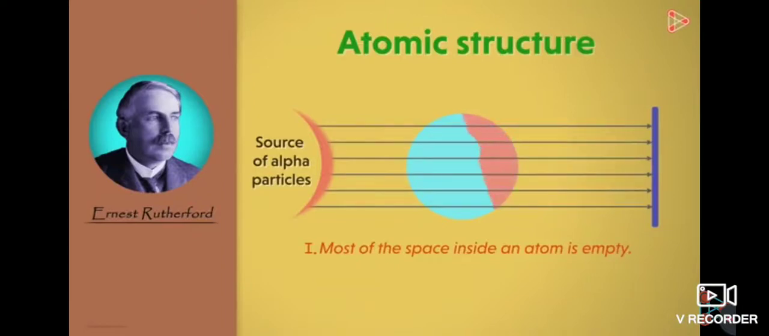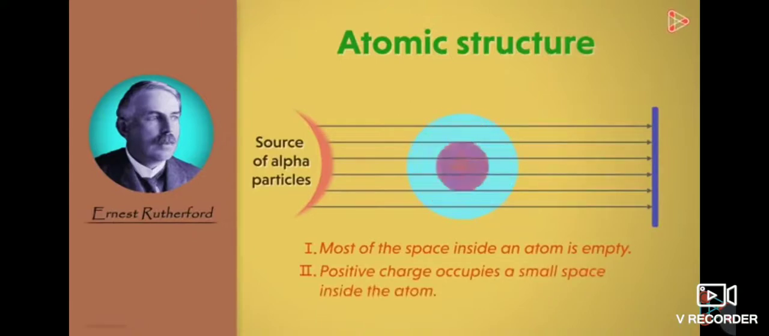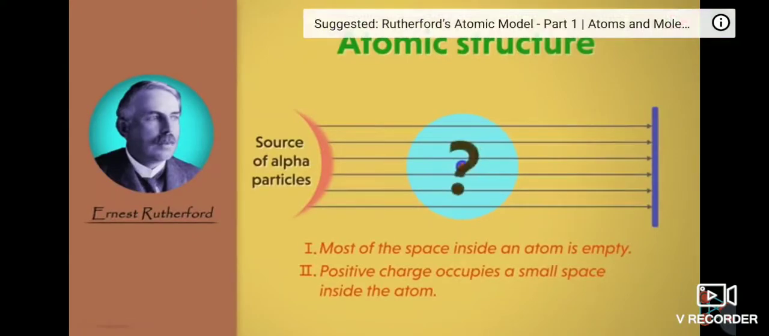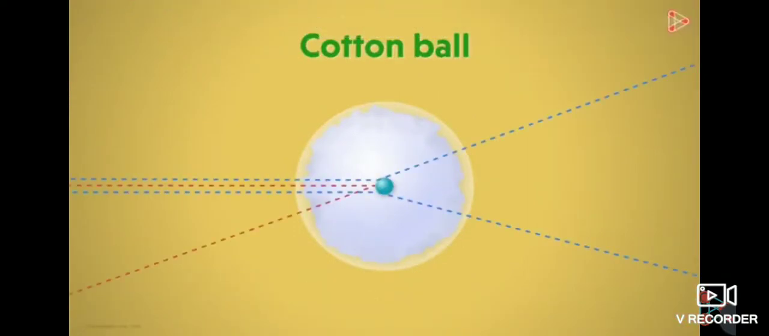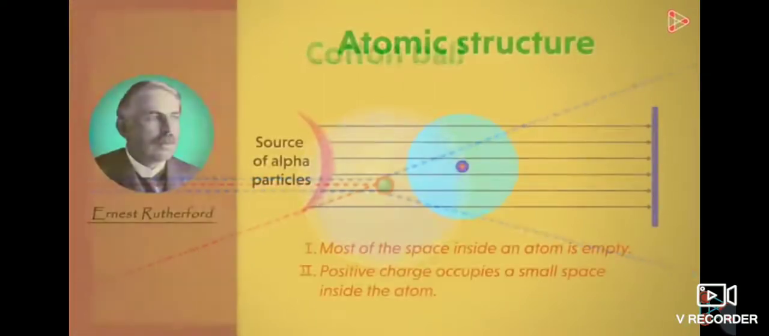Now, if most of the space is empty inside an atom, then where is the positive charge located? Well, that's the second conclusion. The positive charge is compactly packed in a tiny entity. This occupies an extremely small space inside the atom. Now, why did he think so? Let's go back to our cotton ball and bullet example. Can you recall the second and the third case? Yes, the bullets get deviated on hitting the tiny sphere at the edge, and they will rebound when they hit the center. Same explanation holds true for this.